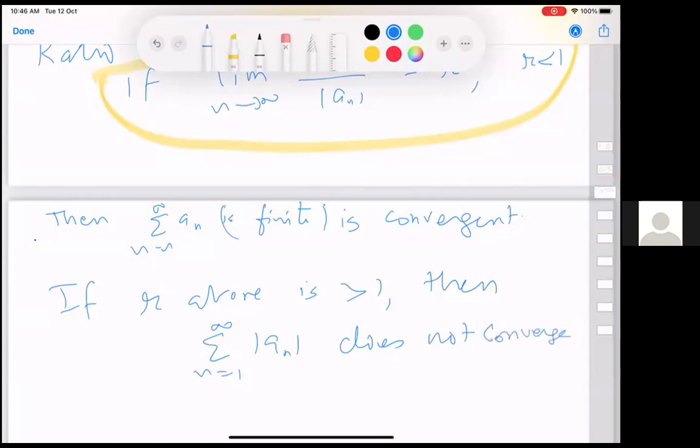We cannot say anything about summation a_n, because this alternating thing can be just smashing away things and it may be ending up converging. So we are not saying anything about summation a_n, but if the ratio test succeeds, meaning r less than 1, then you say convergence. Ratio test fails means the ratio exists and is bigger than 1, then it is not absolutely convergent. Okay. And if r equal to 1,